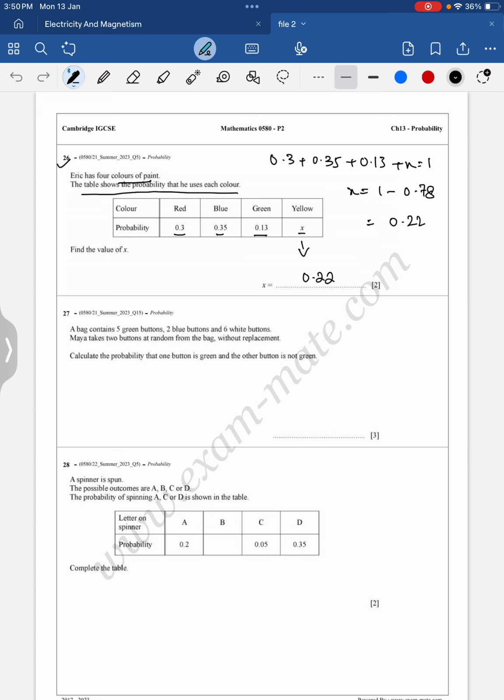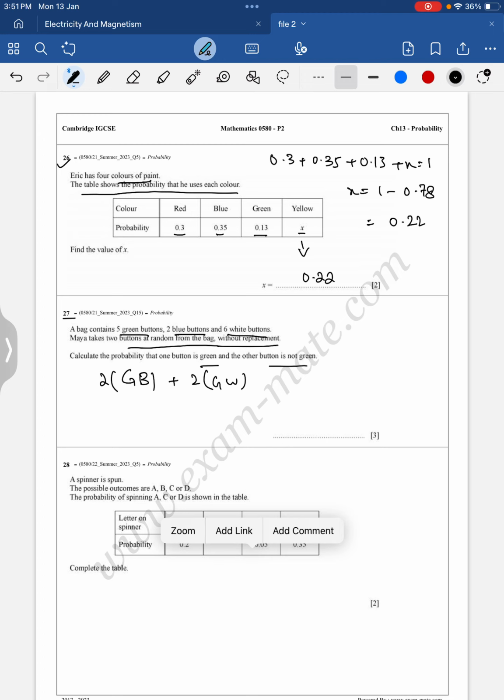Clear? Okay, question number 27. A bag contains 5 green buttons, 2 blue buttons and 6 white buttons. Maya takes 2 buttons at random from the bag without replacement. Calculate the probability that one button is green and the other button is not green. So one should be green. So the combinations are green, blue and again blue, green. The combination of green, white, again white, green. There can be no other combination, because if I make blue, blue, it's not one green. If I make green, green, again both buttons cannot be green. So two combinations.